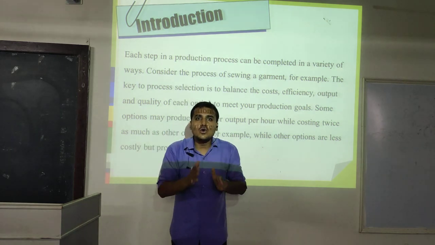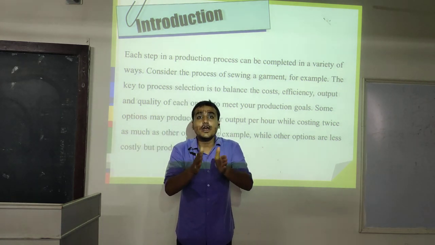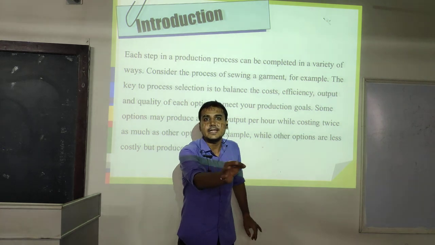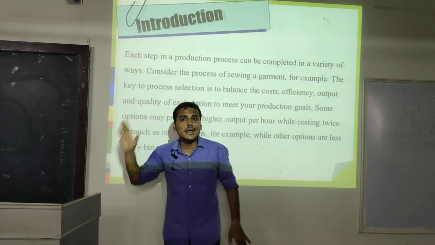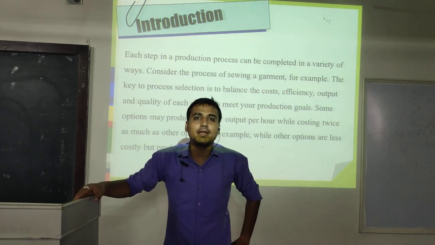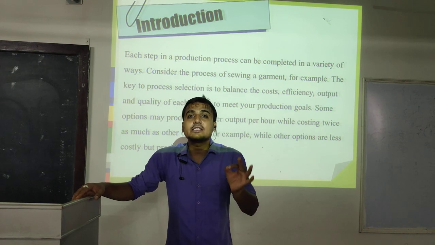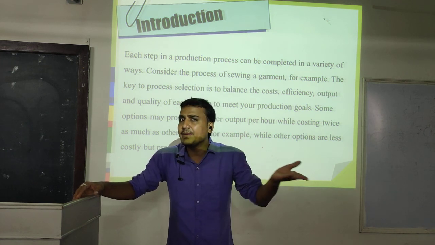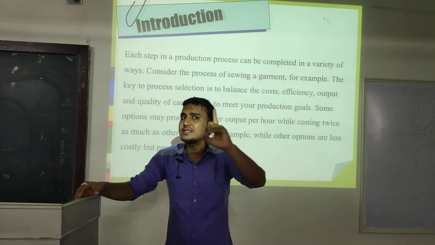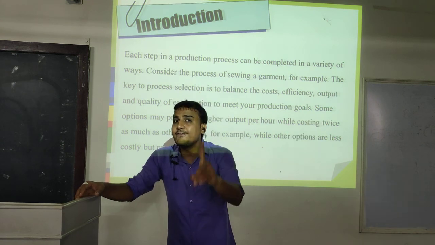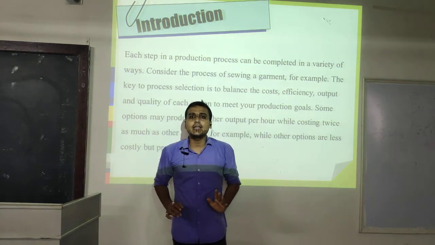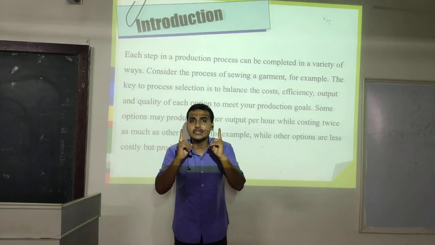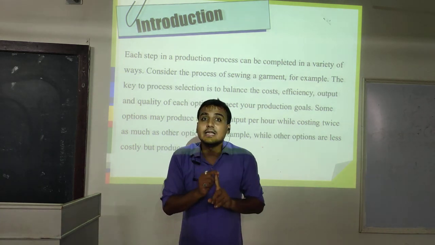So this is the way of selecting a particular technique which we are going to implement in production and operation management. It is called process selection, because there are many techniques available in the market, but we select only one technique which is good for the organization. This whole process is called process selection.